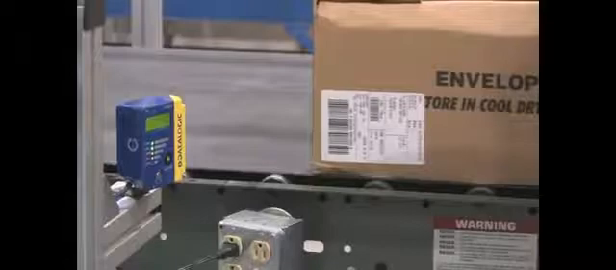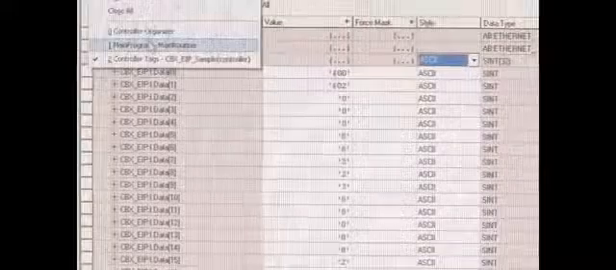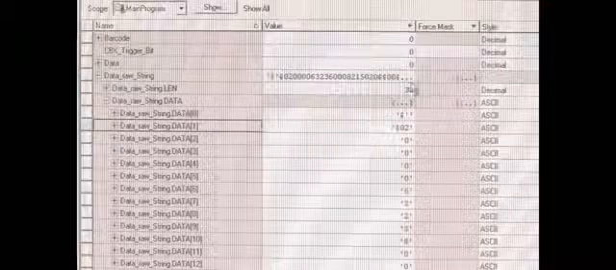So if I toggle the scanner, you see we read a code. We'll go look at the input register. You see we have data here. I'm going to change this to ASCII so we can read it. Here we have our header, barcode data, and terminators. Now if we look at our tag raw string, you can see the data in the raw string. It's in here as well.